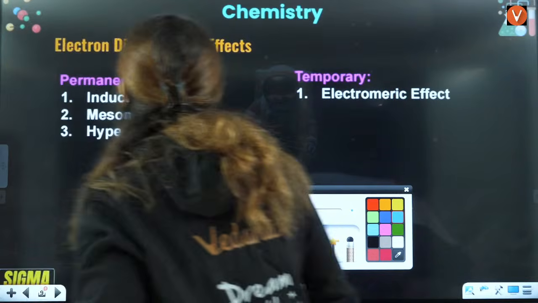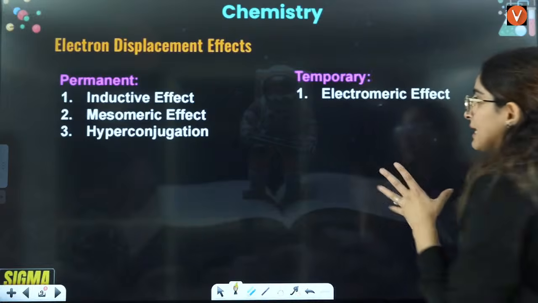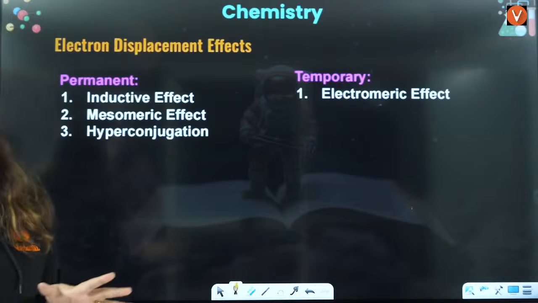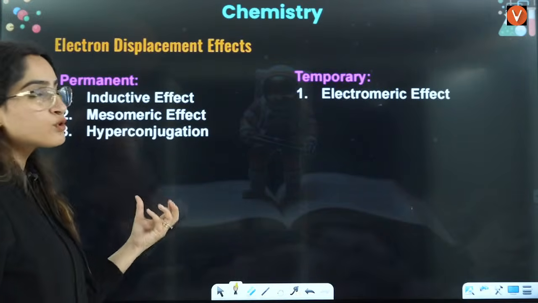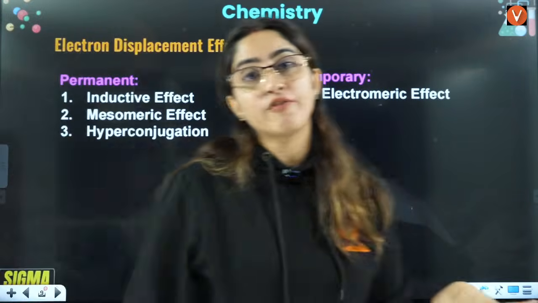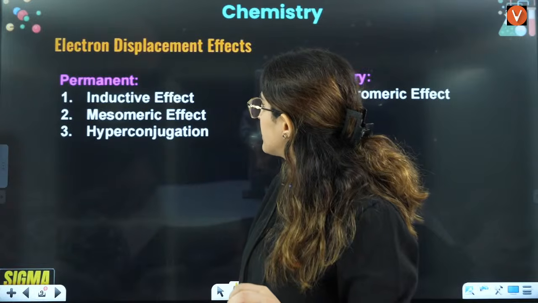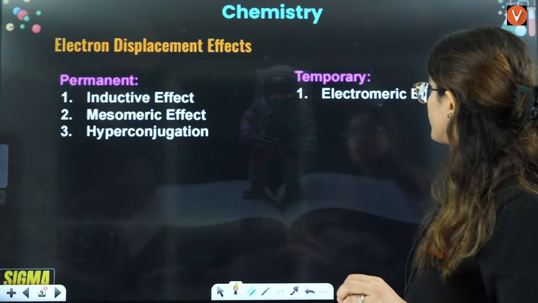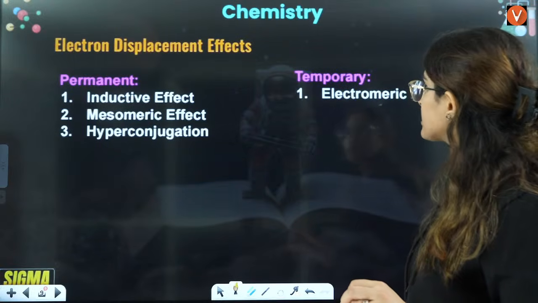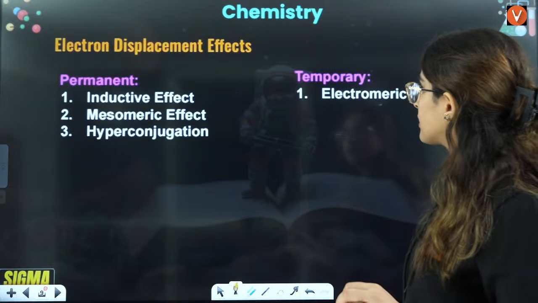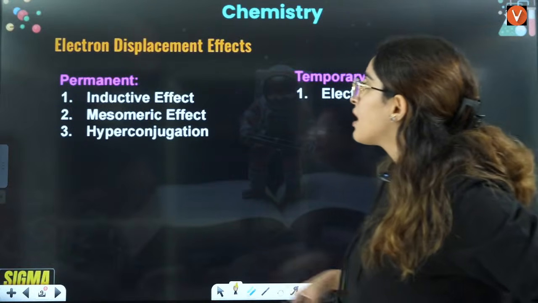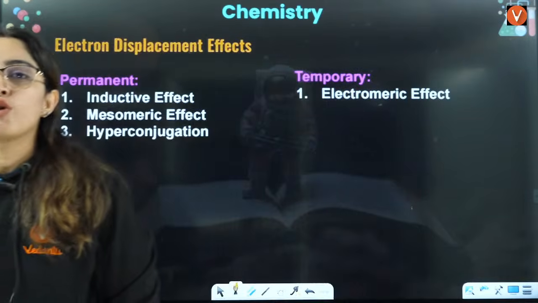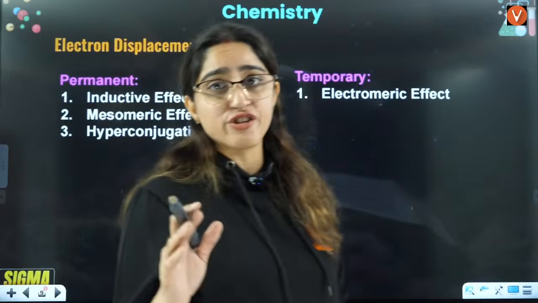Right, so now we have electron displacement effect. One is permanent effect, other is temporary effect, right? So firstly, we are going to talk about permanent effects. Permanent effect means it is not influenced by the outside reagent, right?